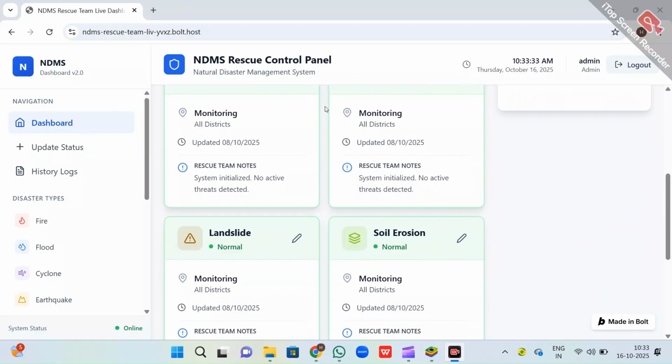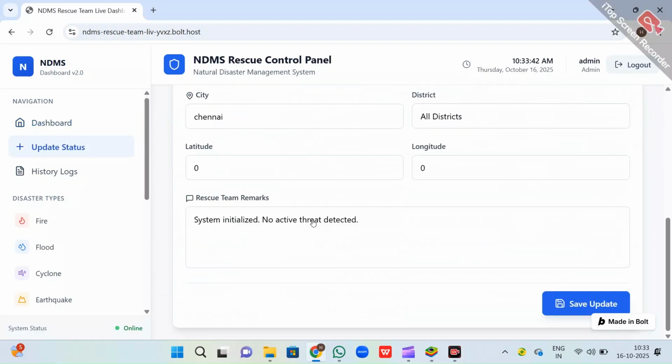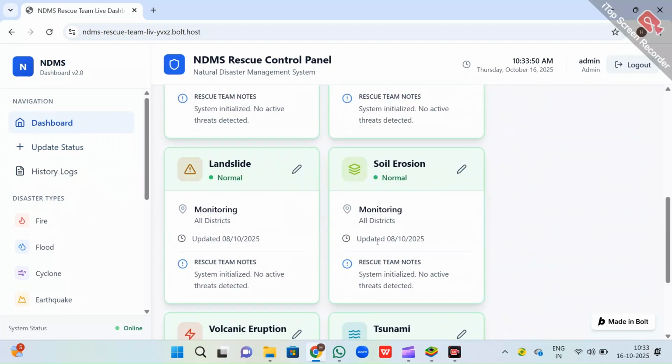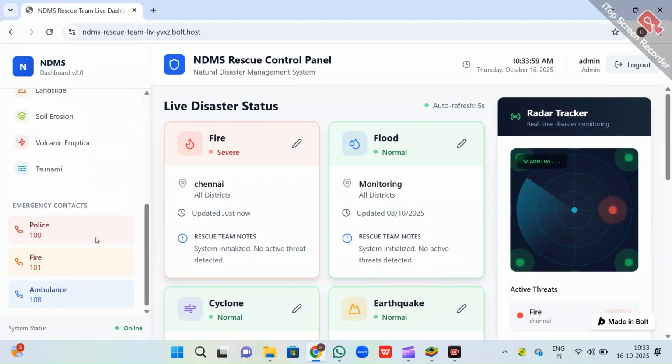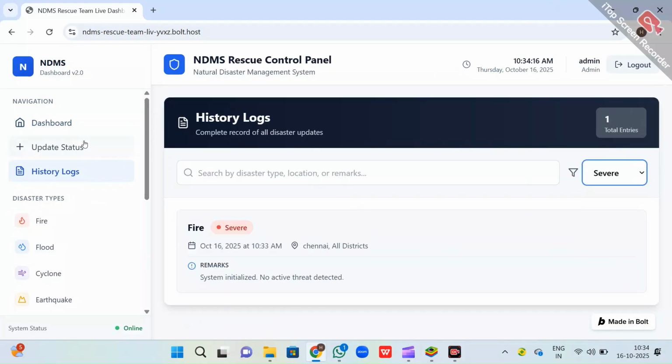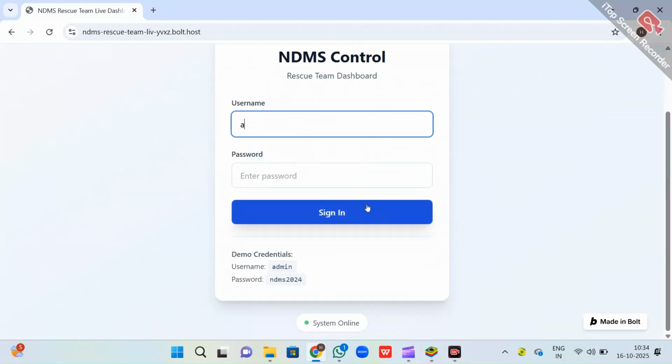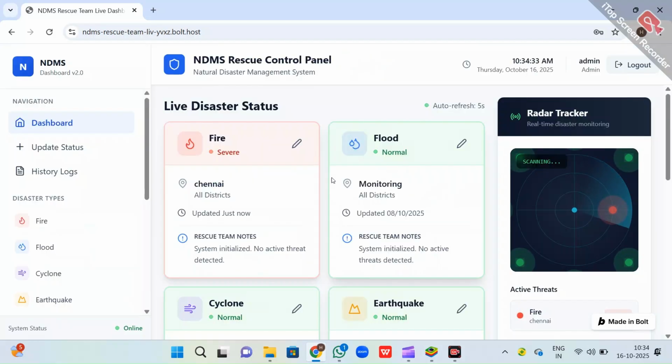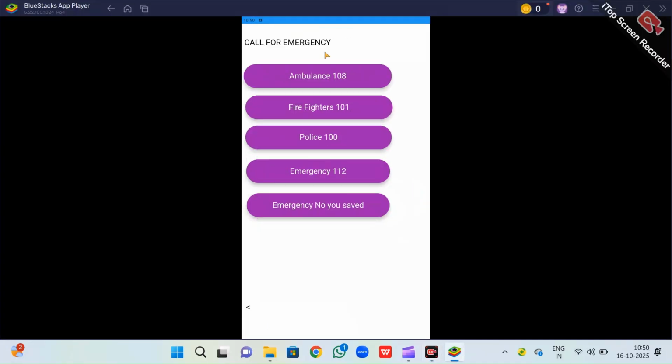This is our NDMS control room website used for rescuing. Here we have a live disaster status and we can edit the condition of the disaster. You can see a radar here to find disasters nearby using GPS. Using the update status button, we can update the disaster condition. We have a history of disasters here.